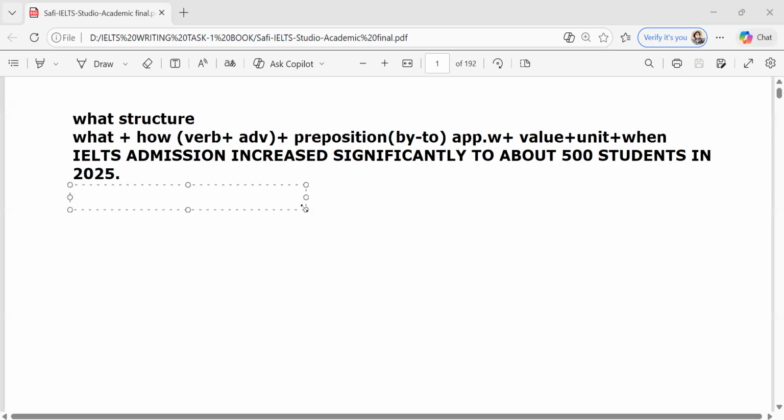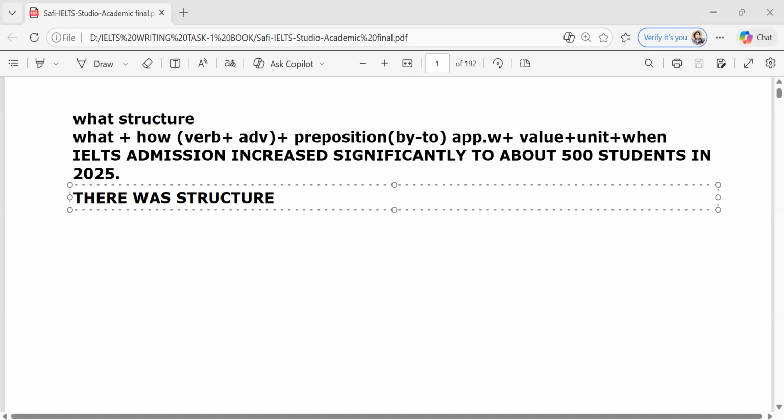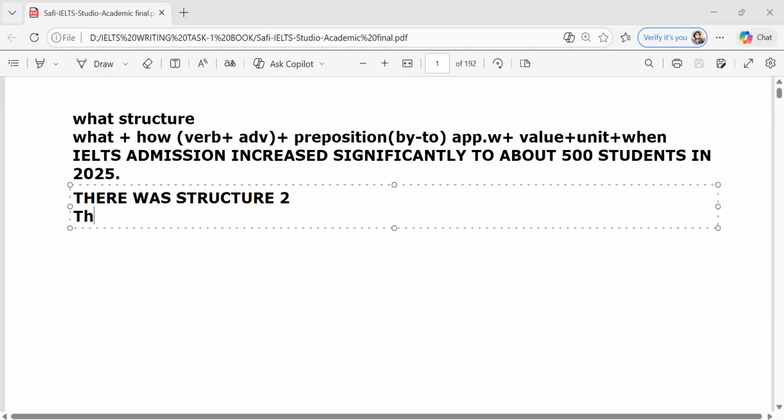Now, today we want to talk about another structure, and I call it the there was structure. This is structure number 2. The first structure, what structure. Now we want to talk about there was. I can start my sentence with there was. The first one we started with what, but now I started with there was. After there was, you can write how. But in this case, it won't be verb plus adverb, but an adjective plus noun.